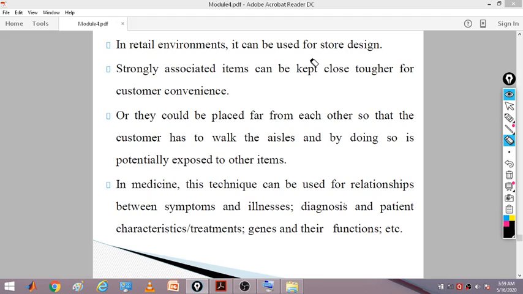Or you can have the adverse effect: they can be placed far from each other so that the customer has to walk more, and by doing so is potentially exposed to other items. So whenever you find that this item is purchased, the customer is likely to purchase the other item. This depends on the culture of the people.